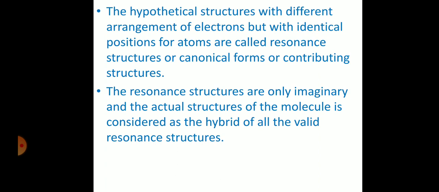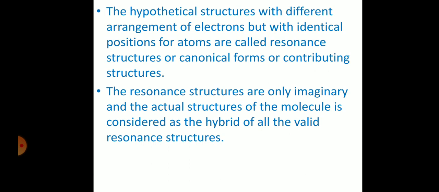Okay. So are these resonance structures real or hypothetical? These are imaginary, hypothetical. They are not really existing. These are only imaginary structures, but they possess identical bonding connectivity. Such structures are called resonance structures or canonical forms.